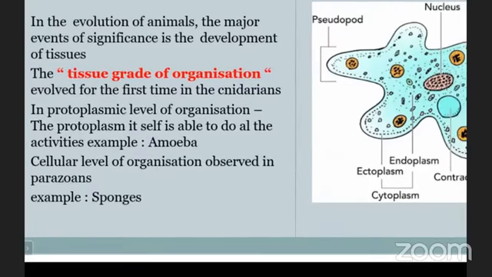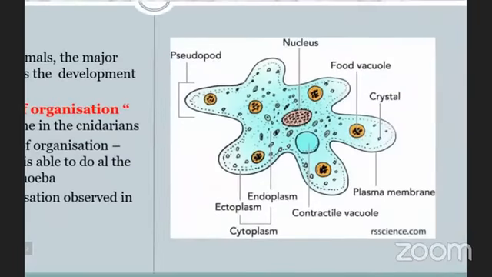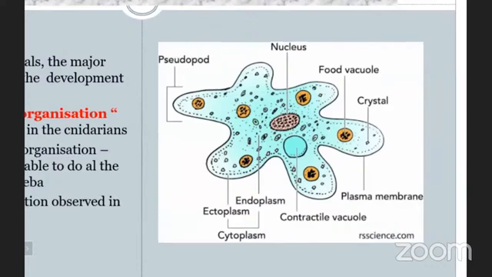So due to that reason, it is able to perform all the activities with the help of the protoplasm. Protoplasm means nucleus plus cytoplasm, and the cytoplasm means only the liquid portion, and nucleoplasm means only the liquid portion of the nucleus.